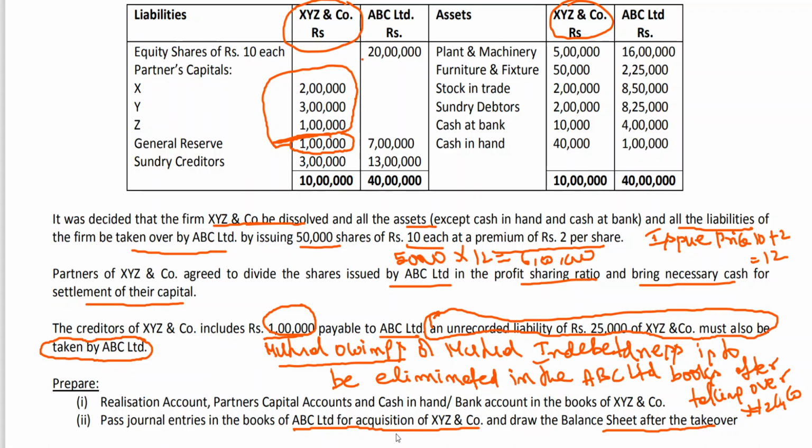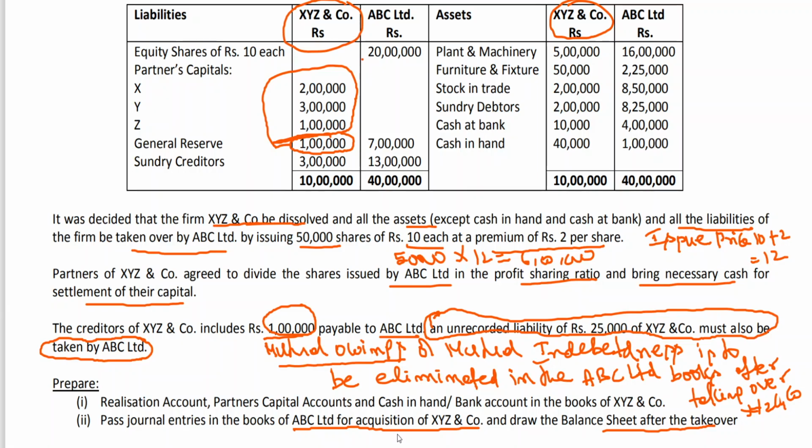Even though for this simple reason, why should I discuss amalgamation of companies? But the entries you will be learning here. Again, the moment we move on to amalgamation of companies, it becomes very familiar to you.